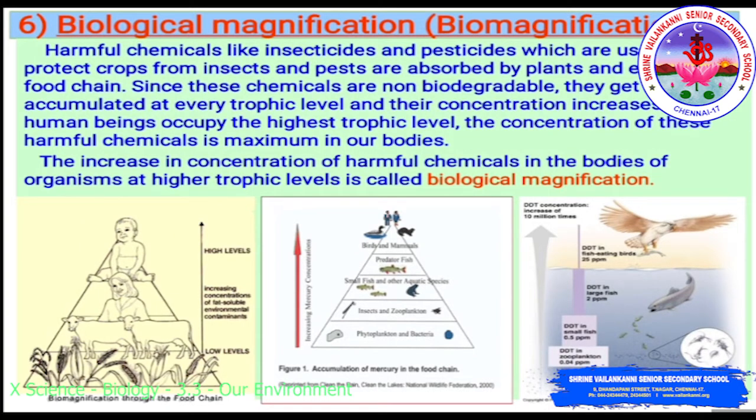In this example you can see the biological magnification, the increase in concentration of harmful chemical substances like pesticides in the body of living organisms at each trophic level. Here you can see from the low level to the high level. For example, on grass we spray 10 ppm DDT, and the deer which consumes the grass will get 200 ppm DDT. And the lion which consumes the deer gets 5000 ppm DDT. So there is an increase in concentration. The maximum concentration of such chemicals gets accumulated in human bodies. So this is called biological magnification.